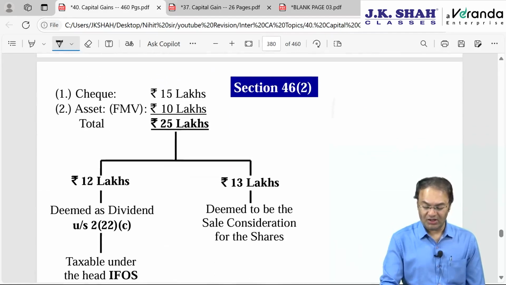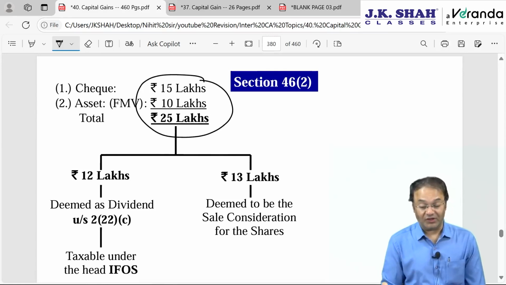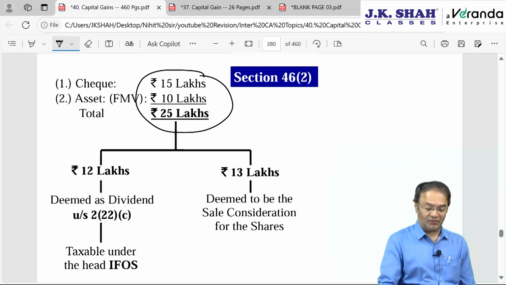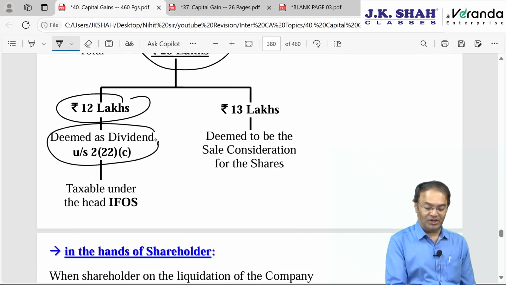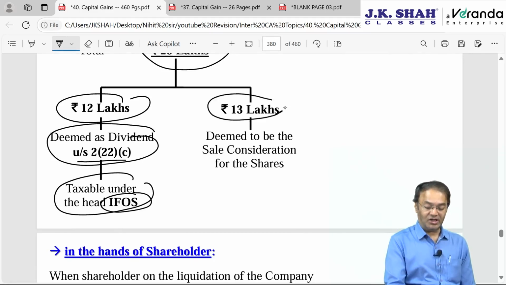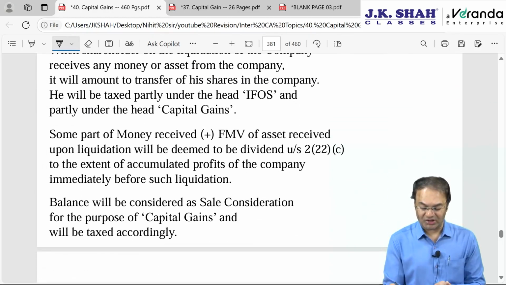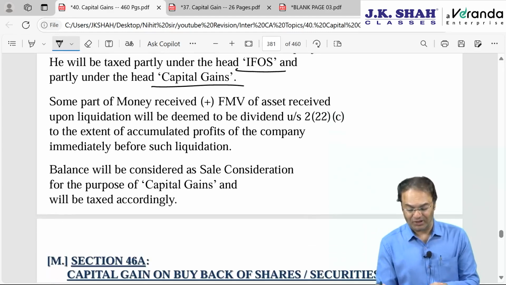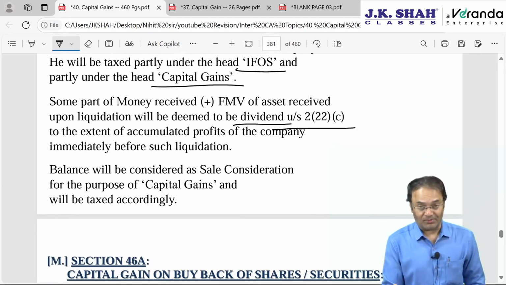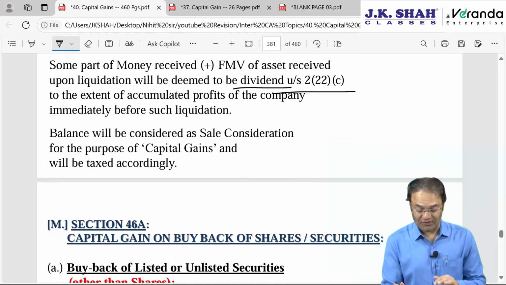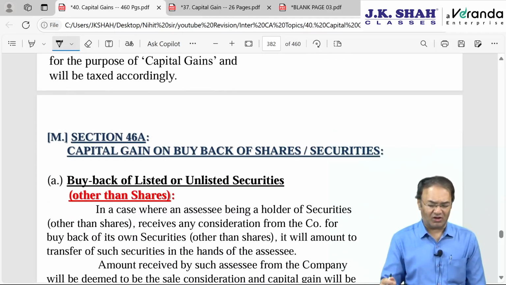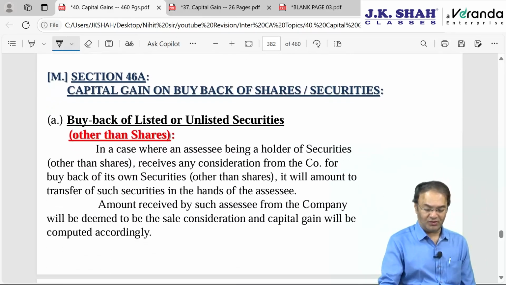Let's try to understand. He received 25 lakh rupees, 15 lakh by money and 10 lakh rupees worth of other assets. Out of them, 12 lakh rupees will be deemed as dividend under section 2 clause 22 subclause C under IFOS, and the balance 13 lakhs will be deemed to be the sale consideration of the shares held by the assessee. So, in the hands of shareholders, partially taxable under IFOS, partially under capital gain. Section 2(22)(c) talks about taxability of dividend, and for other assets, it is section 46(2).